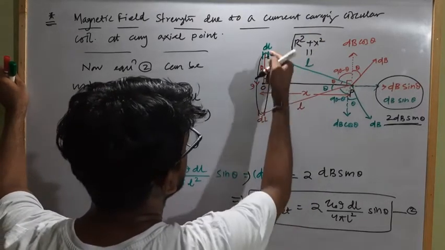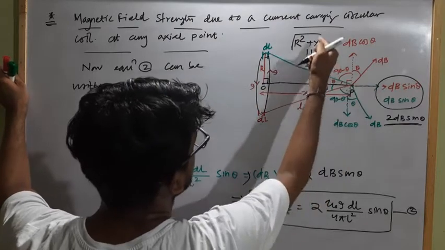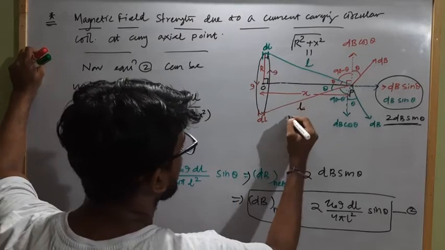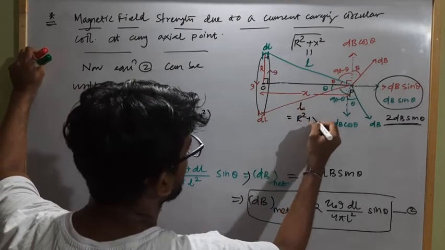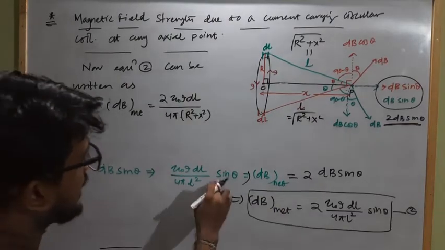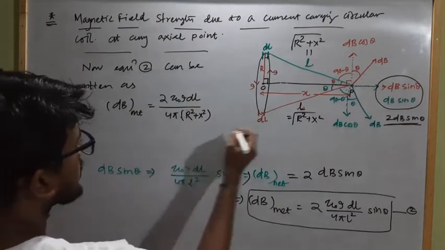This is 90 degree. In this right angle triangle, this is also L, so this is also equal to the square root of R square plus X square. Clear? Into sin theta. What is the value of sin theta?